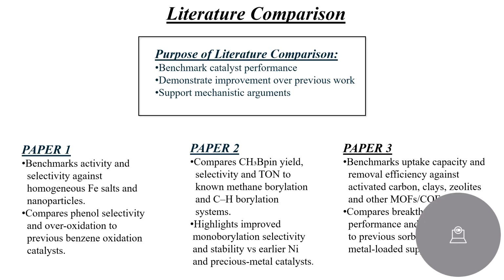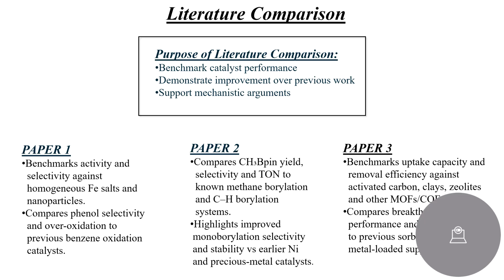They show that when iron is floating freely in solution, it makes a mess. It produces a bunch of unwanted side products. Previous MOF catalysts, they compare their selectivity numbers directly. By doing this side by side comparison, they are not just saying we are better, they are showing a table where their number is 99% selectivity and everyone else is 70% or 80%. It instantly communicates value. It tells the reader previous attempts failed because they lacked this specific site isolation. We fixed that. It turns a simple result into a clear improvement.